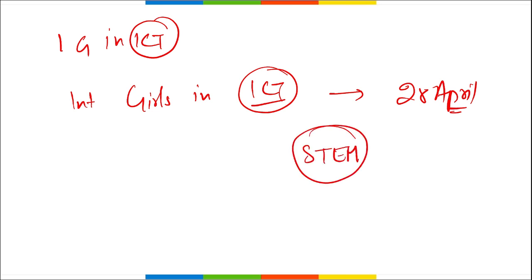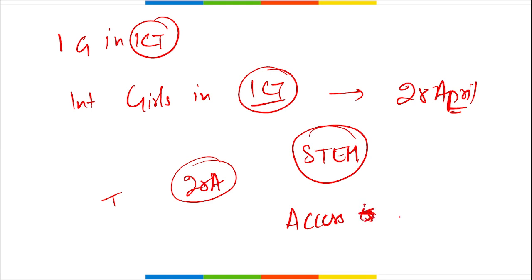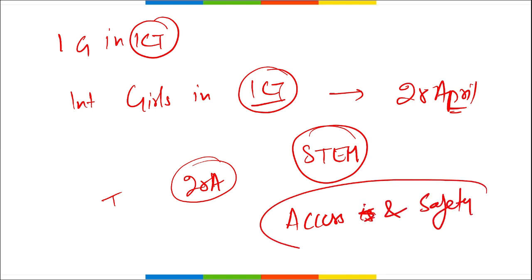STEM stands for Science, Technology, Engineering and Mathematics. Important, and the theme for this day is Access and Safety. So friends, that's all for the day.